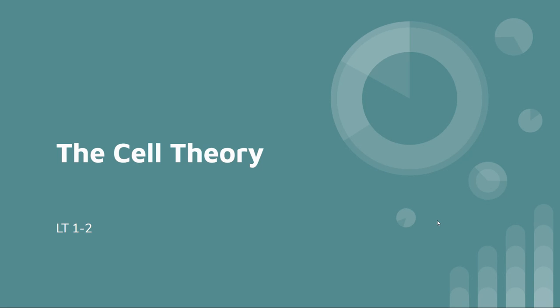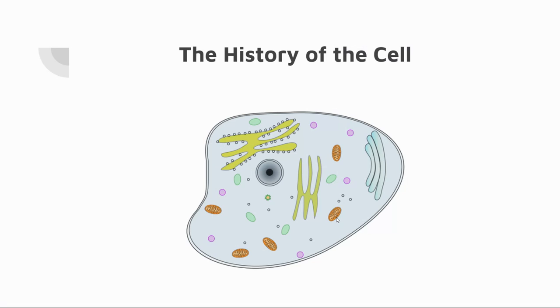We'll talk about what a cell is. We'll talk about important individuals which contributed to the cell theory, and we'll talk about the cell theory itself. All right, so we'll start off with the history of the cell, and then we'll talk about some individuals and highlight some individuals and what they contributed to the cell theory.